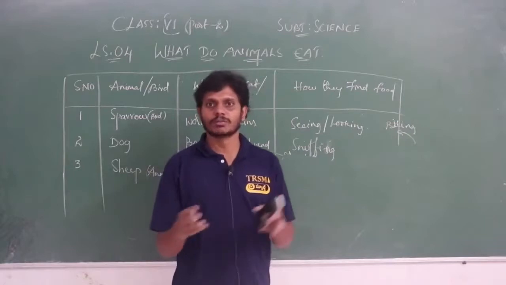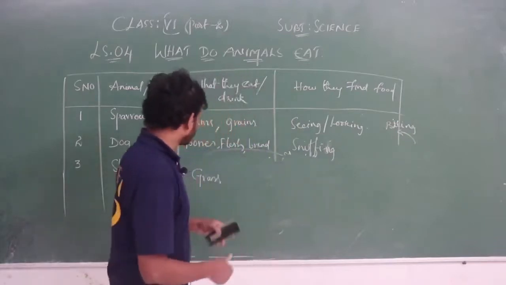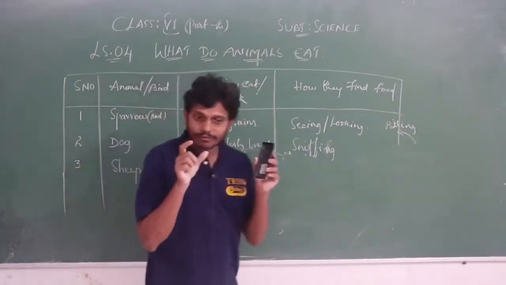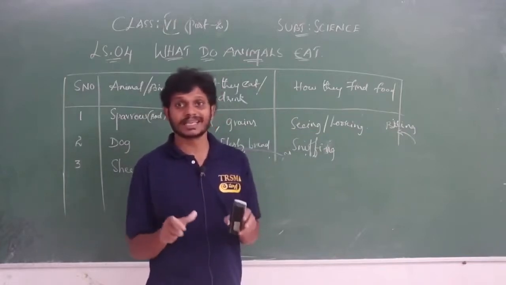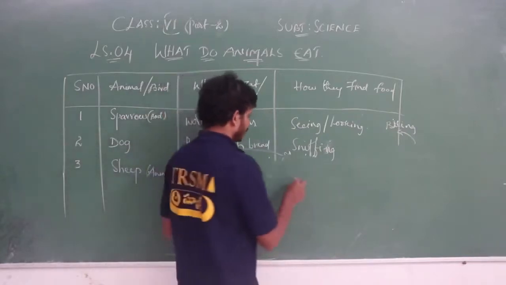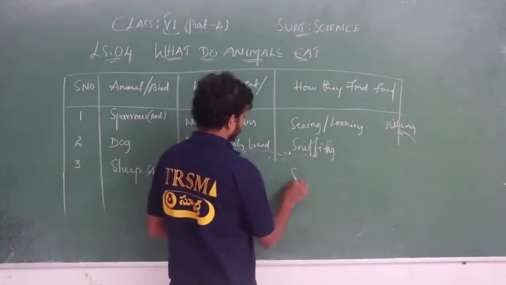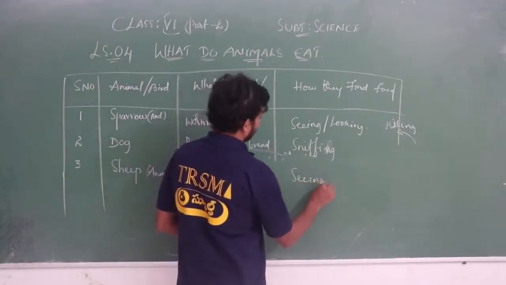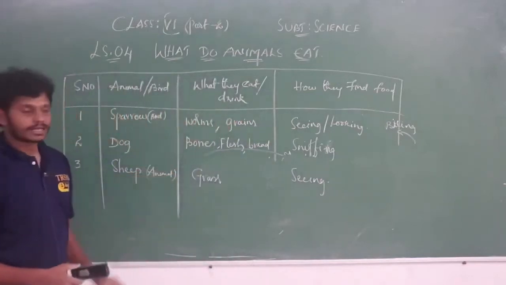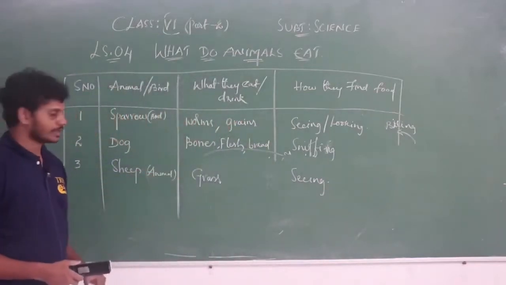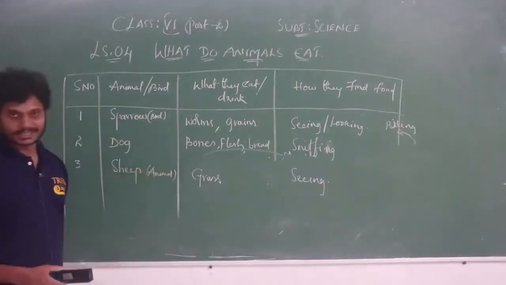But still, it should see. It searches for food by seeing. It finds the grass, or the food, by seeing.